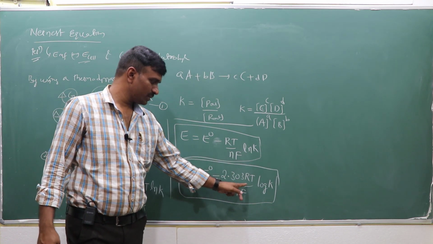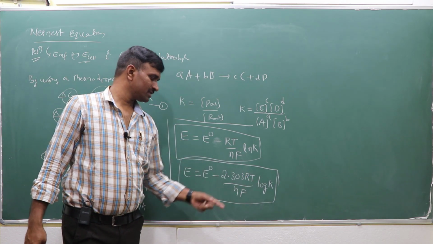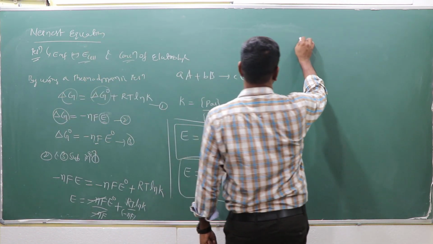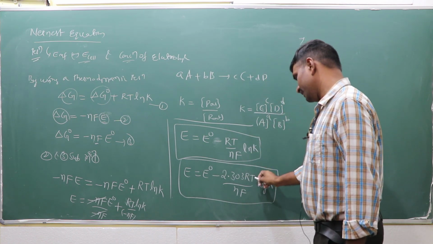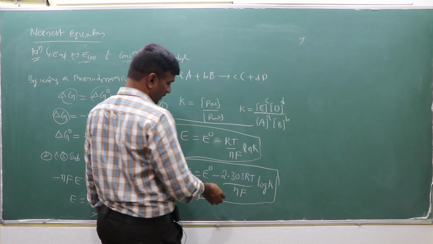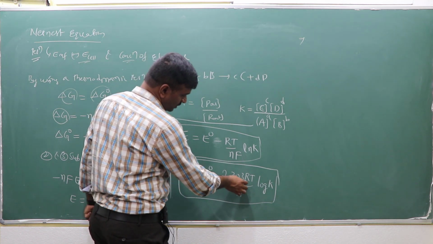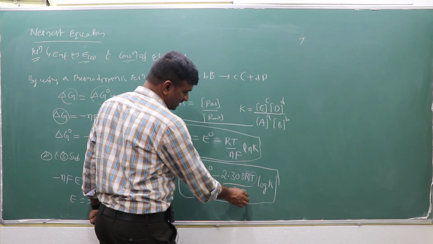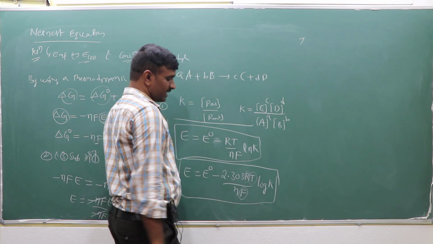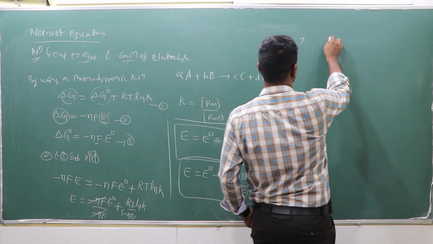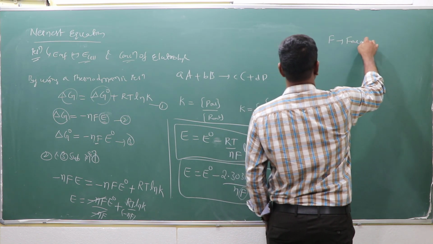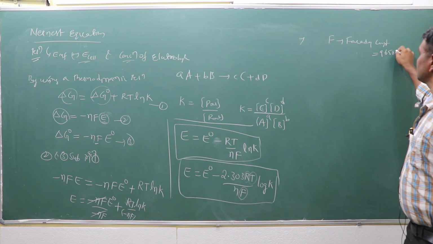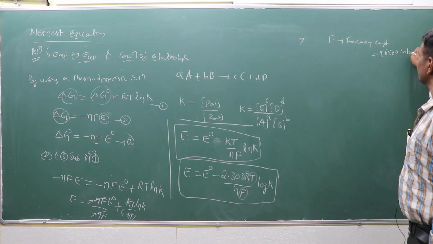Here R is the gas constant, at 25 degrees centigrade, and F is the Faraday constant, whose value is 96,500 coulombs.